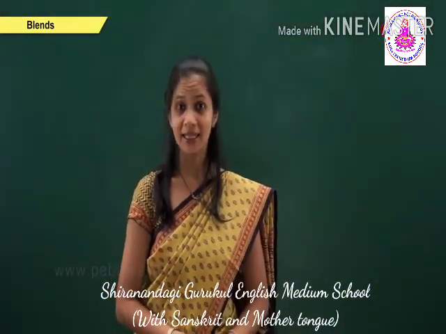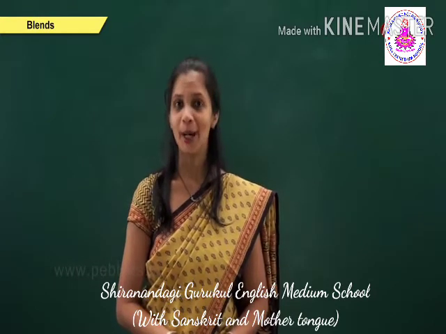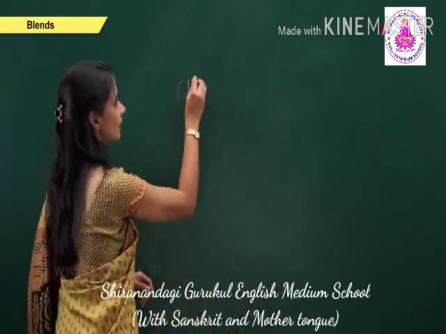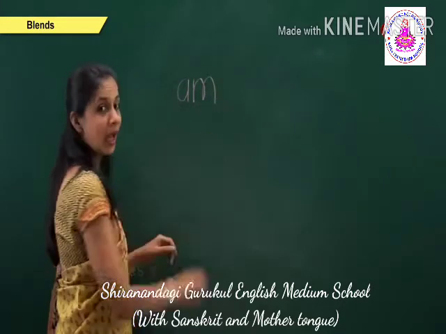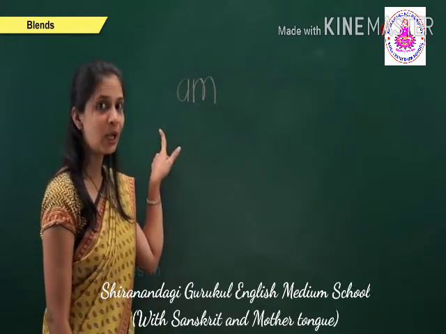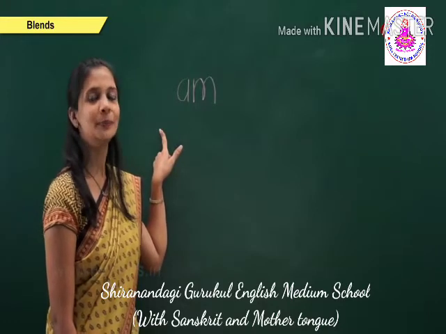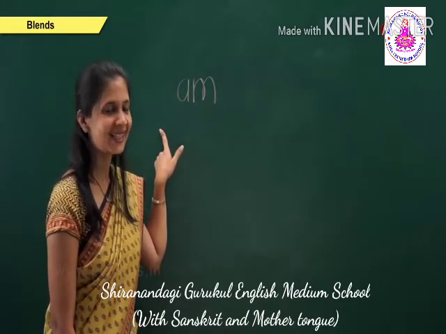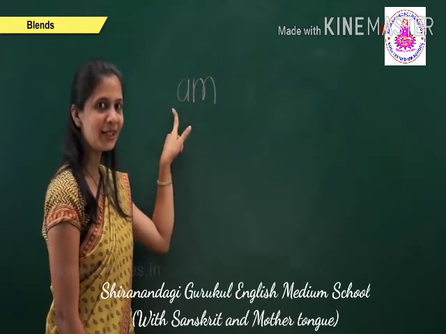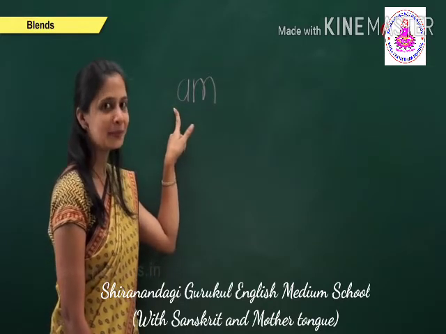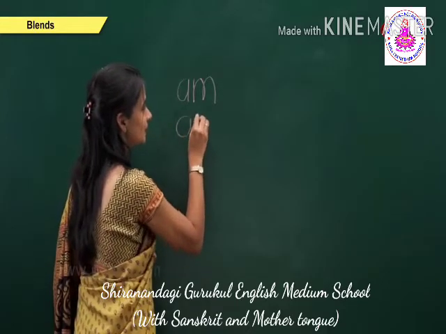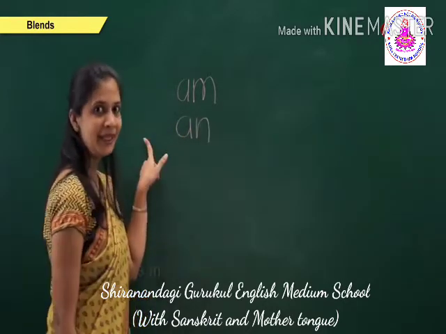Hey kids, let us do some exercise about two-letter words. Now you will tell me the sound of this two-letter word. Correct. The sound of this two-letter word is A, M. Okay, now tell me.